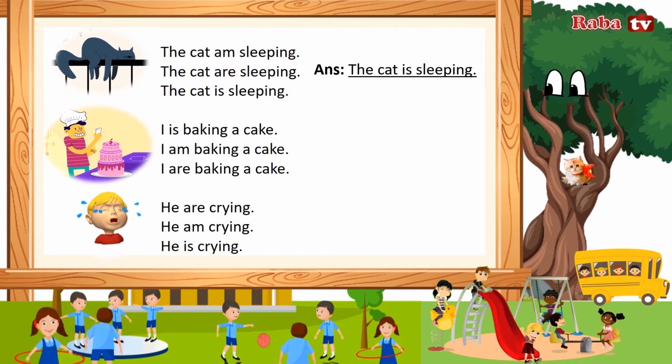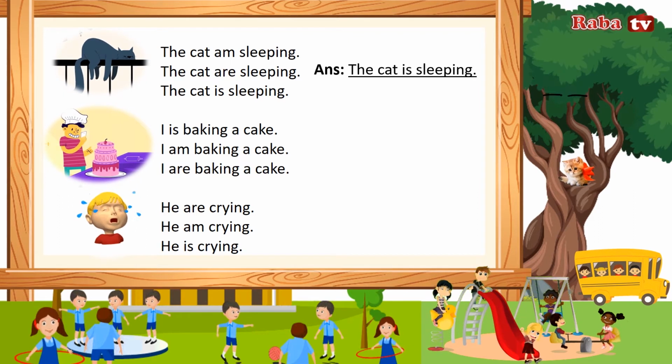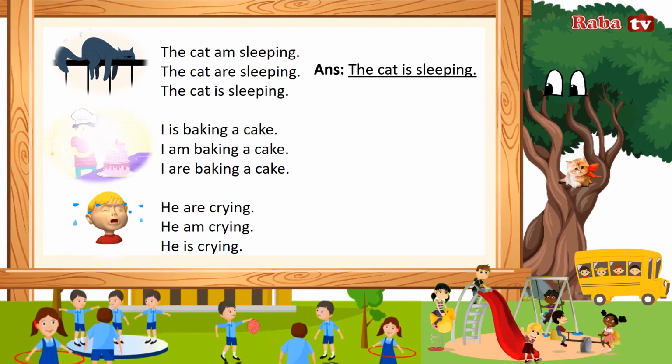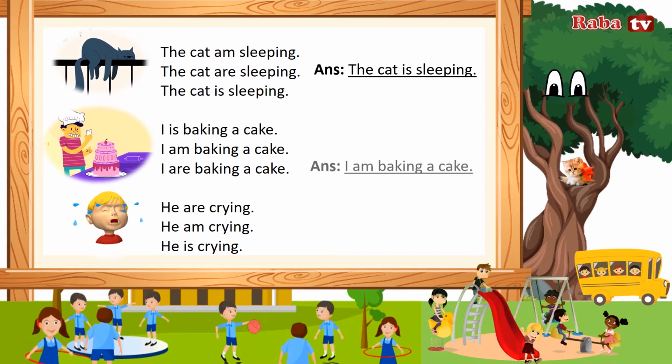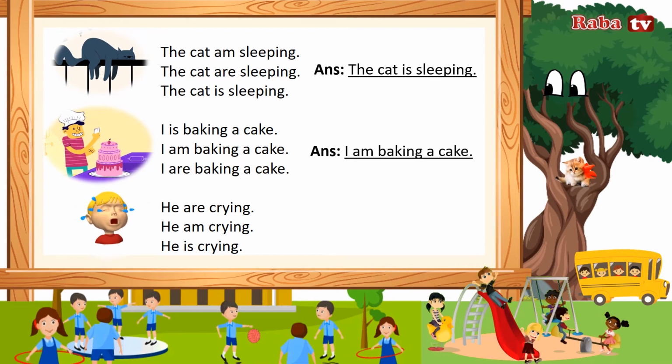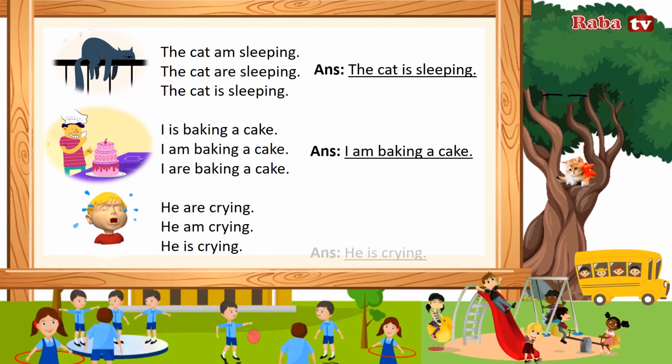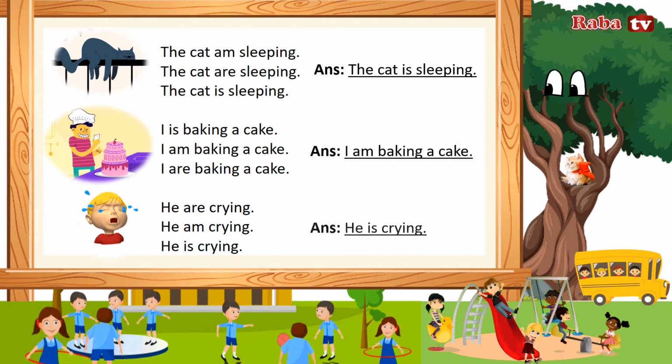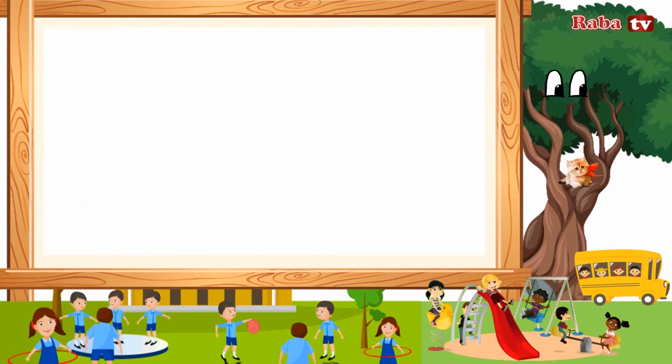I is baking a cake. I am baking a cake. I are baking a cake. Answer: I am baking a cake. He are crying. He am crying. He is crying. Answer: he is crying.